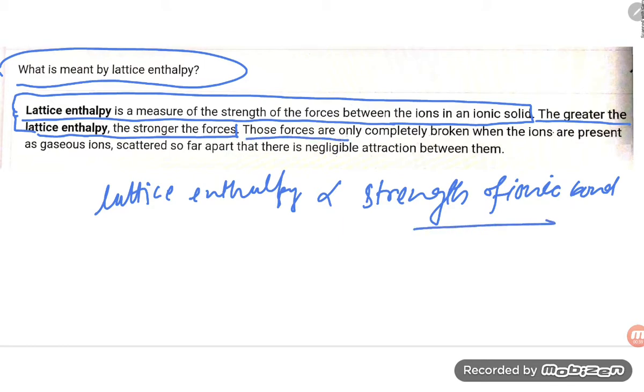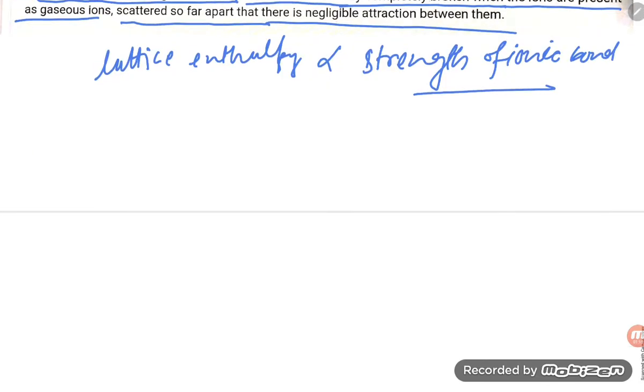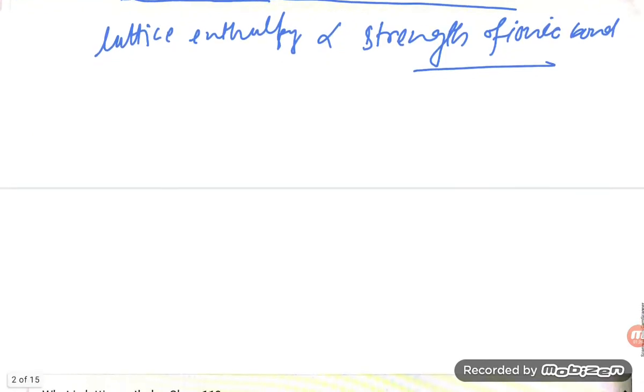Those forces are only completely broken when the ions are present as gaseous ions, scattered so far apart that there is negligible attraction between them. So there are many definitions, students, but you should not get confused by the definition.